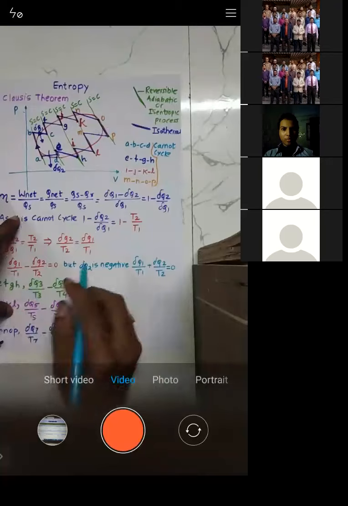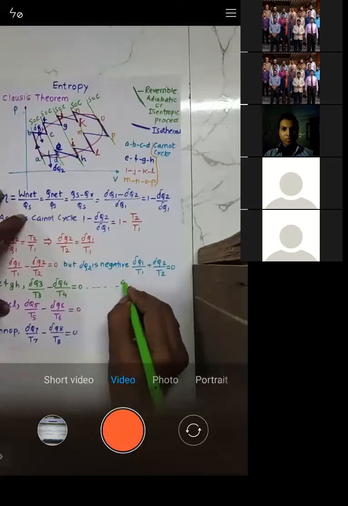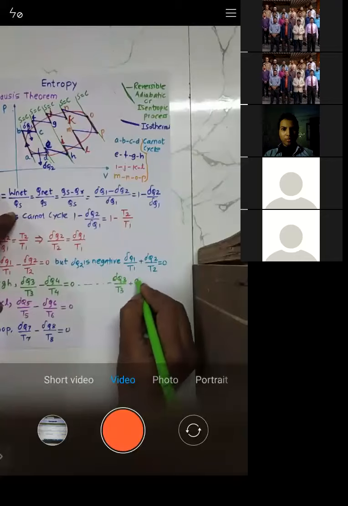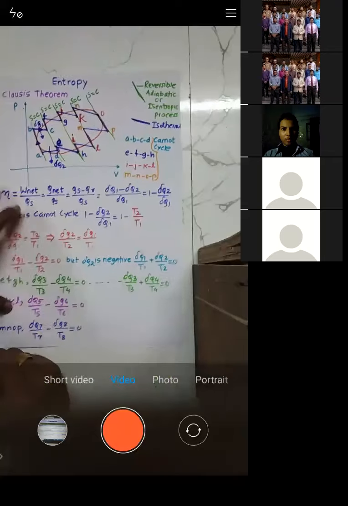The same thing will happen here too. I will directly write del Q3 by T3 plus del Q4 by T4 is equal to 0, because del Q4 is negative since it is rejected.